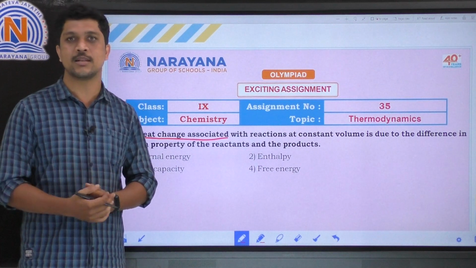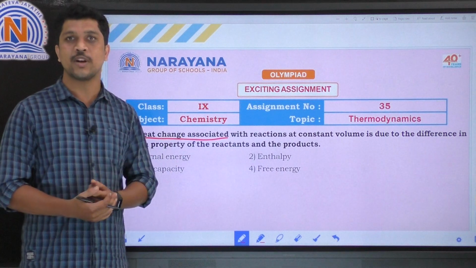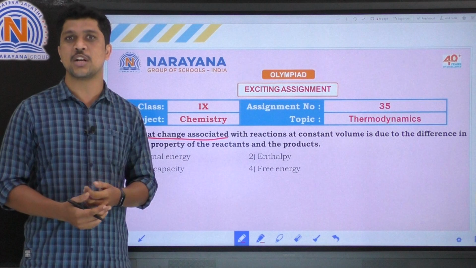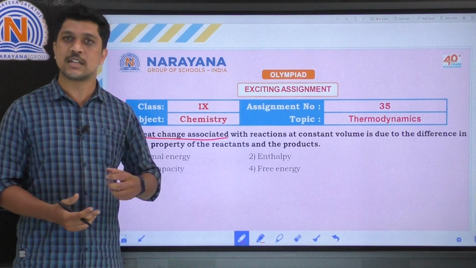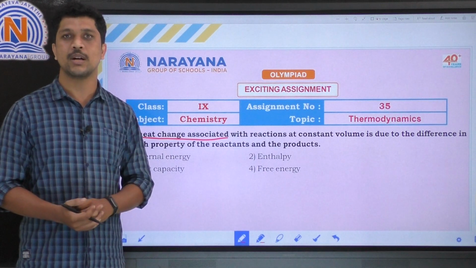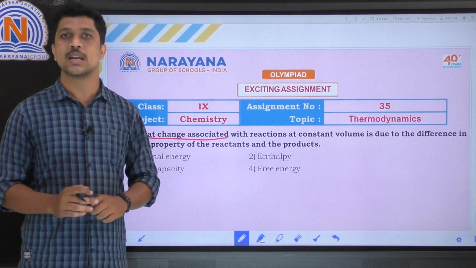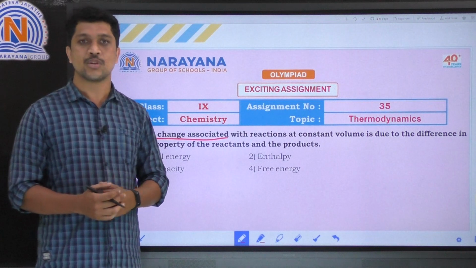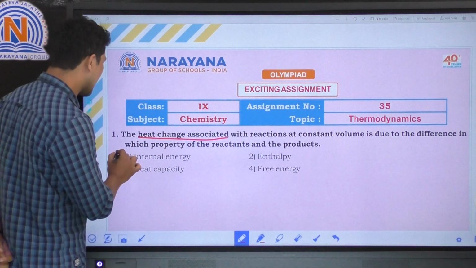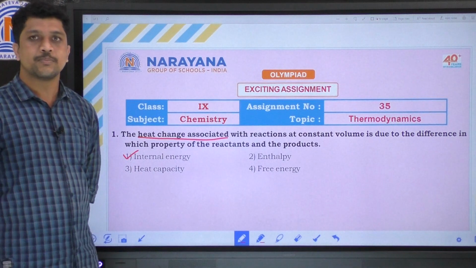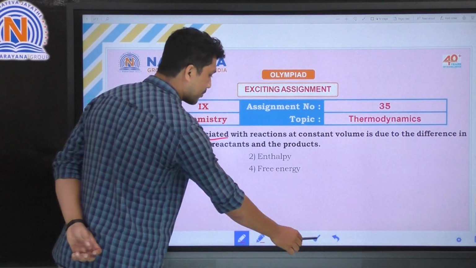So what is internal energy? The total amount of energy a system contains. It may be electrical, rotational, mechanical, vibrational, heat energy, whatever it may be. So the sum of the total energy of a system is called internal energy. So here the property is internal energy, and the correct option is the first option. Clear? Let's move on to the next question.